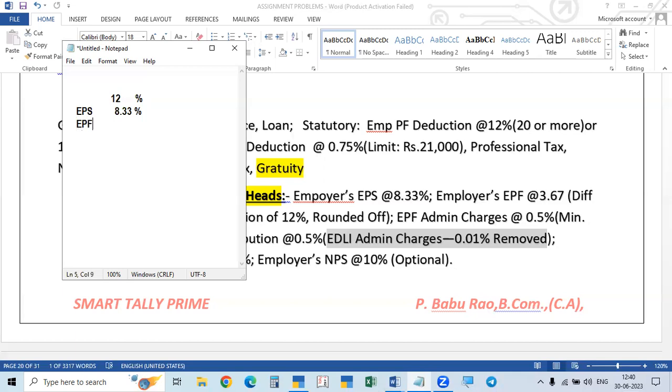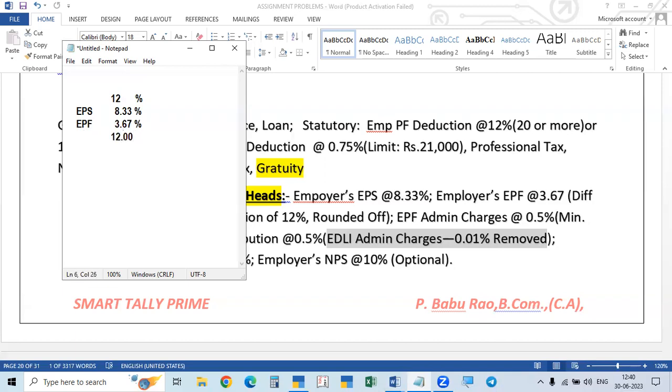So the total 12% will not be contributed to EPF. The balance is 3.67% as the contribution to the EPF. The total will be 12%. See, take this total: 8.33 plus 3.67 is 12%.